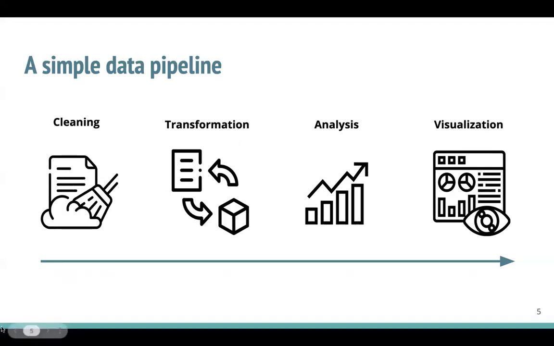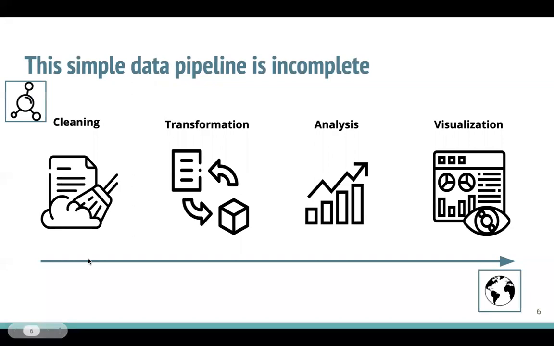We have also in a previous session talked about how this simple data pipeline is incomplete, that there is, towards the beginning, the crucial step of getting access to data or data scraping. And towards the end, there is the actual stage of communicating or disseminating your data to a broader public and actually taking decisions based on that data. In today's session, we will focus on the very first step, that is, how does one get access to data?